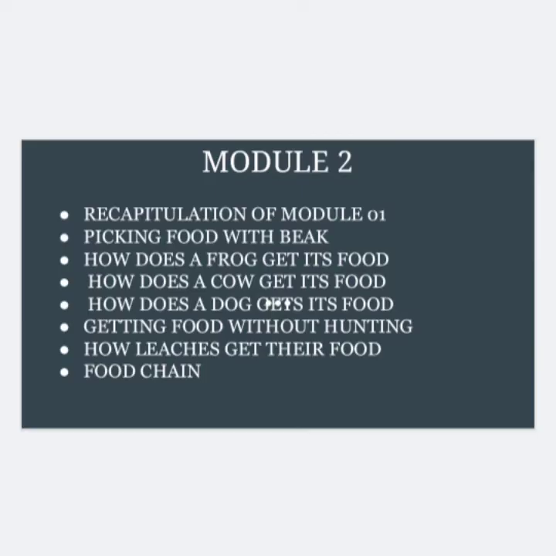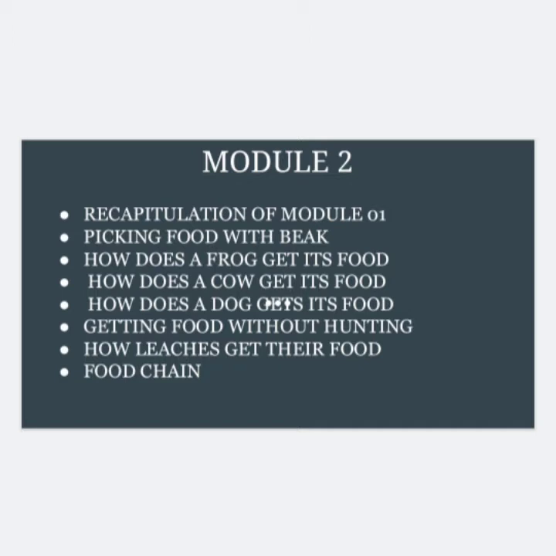Module 2 consists of recapitulation of module first. How does a frog get its food? How does a cow get its food? How does a dog get its food? Getting food without hunting.